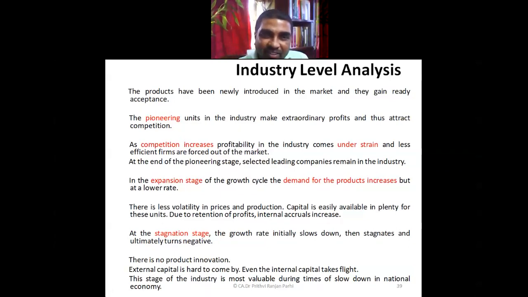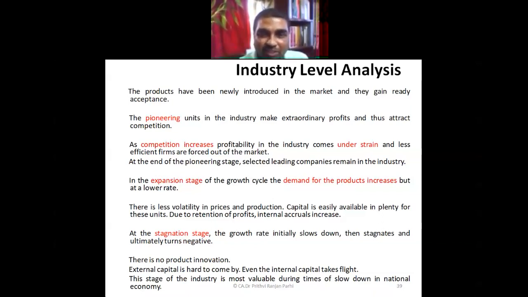Under industry analysis, we classify the industry, some of the units you can say pioneering units. That means newly, initial stage. At that time, at the pioneering stage, what happens? Normally, companies make good profit. After that, competition increases. That puts some pressure on the profitability. So ideally, pioneering stage one may make investment, but competition stage one should stabilize the investment.